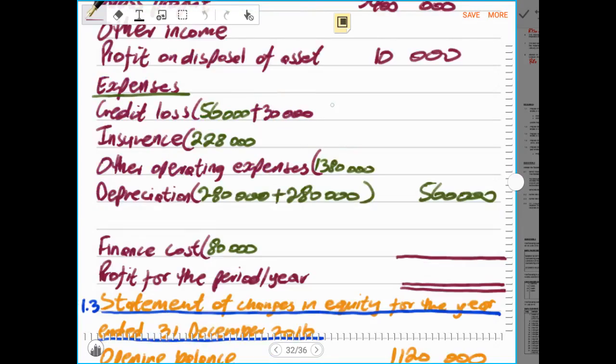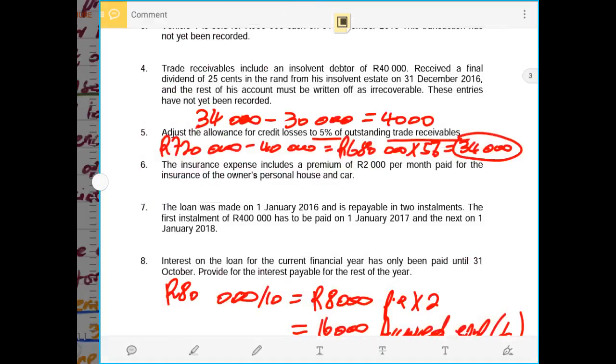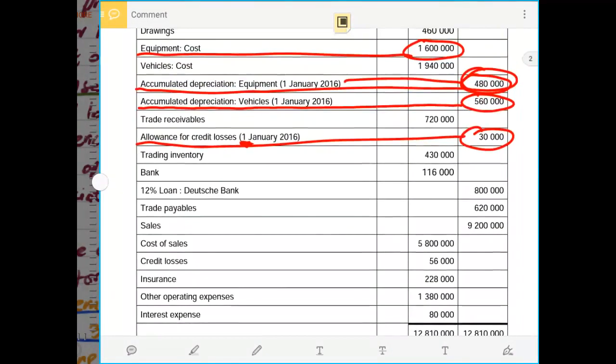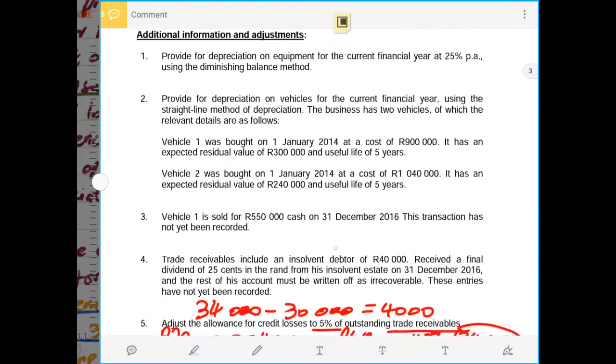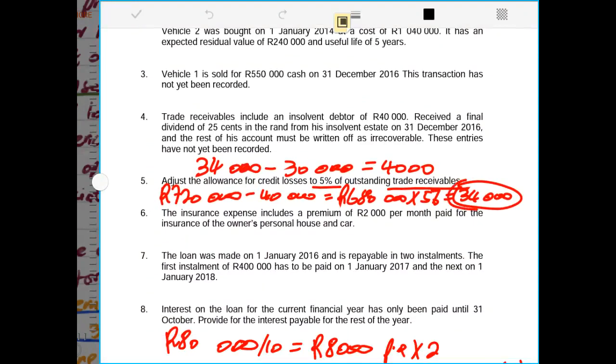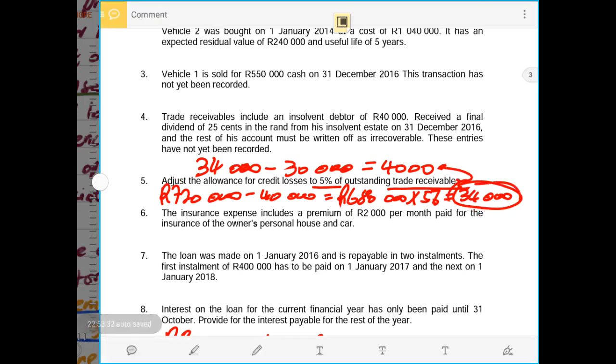So now in the income statement we only have to say plus 4,000 rands, which is the difference of what was already recorded in the trial balance of 30,000 rands, which is less than what we have calculated. 30,000 rands was already recorded, but the actual amount is 34,000 rands that we have recorded here. Then the difference becomes 4,000 rands that go to the income statement. So now we have accounted for that both in the balance sheet and in the income statement.